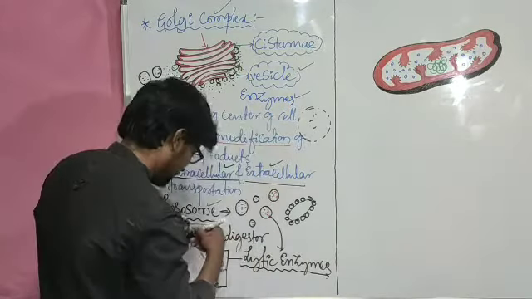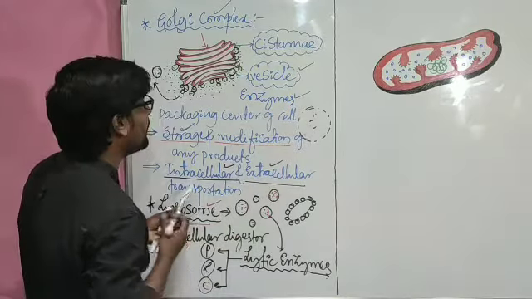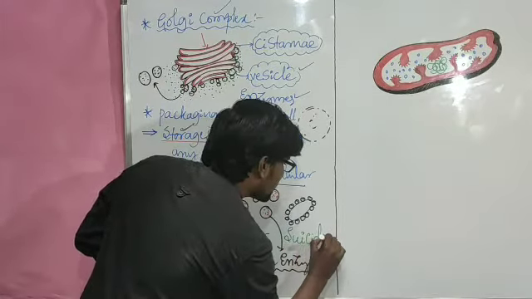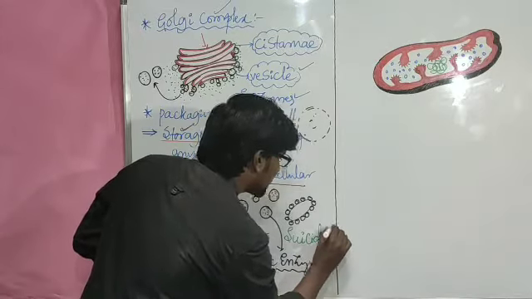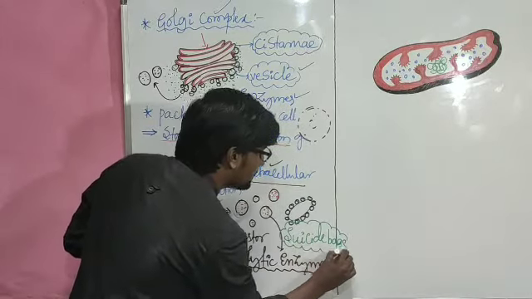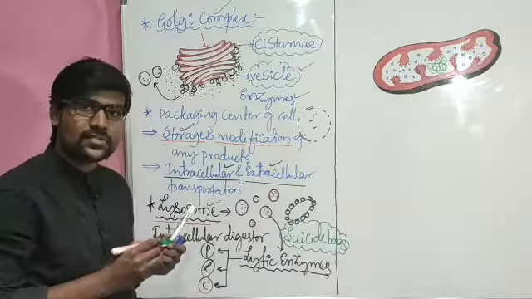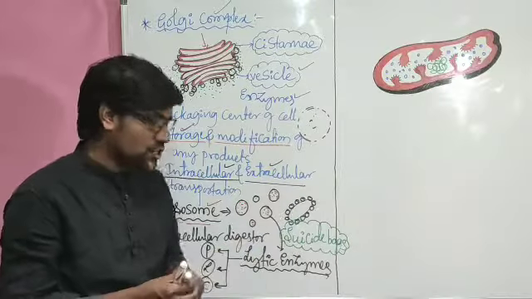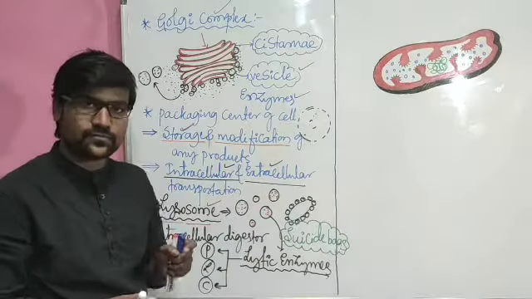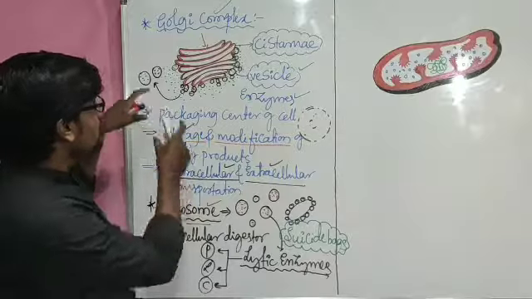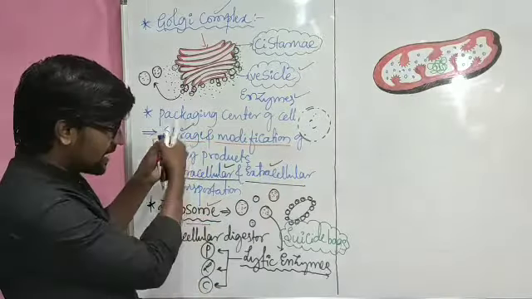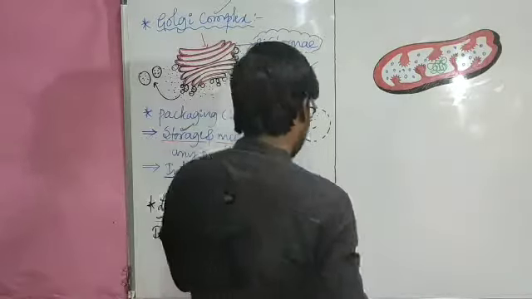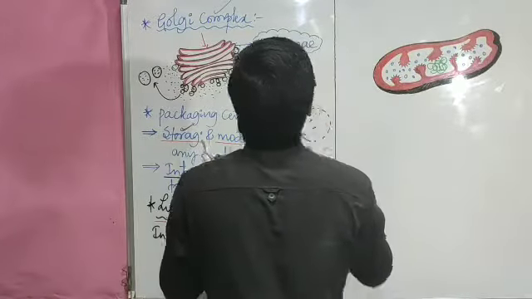Let me write here. We will refer to the lysosomes as suicide bags. So this is the utmost important term. Lysosomes are suicide bags. Why? Because the cell gets to suicide itself when it is old or when it is damaged, with the help of lysosomes. Yes. So after this Golgi complex, another major cell organelle is the mitochondria.